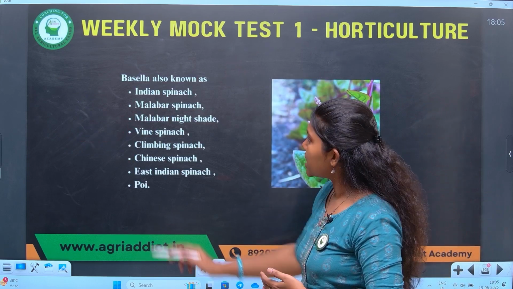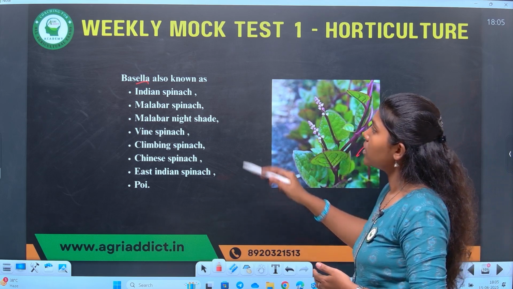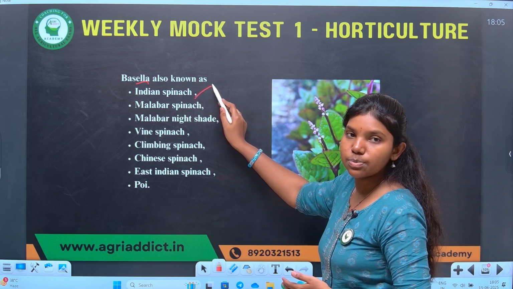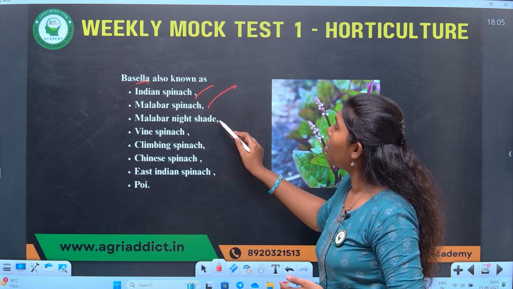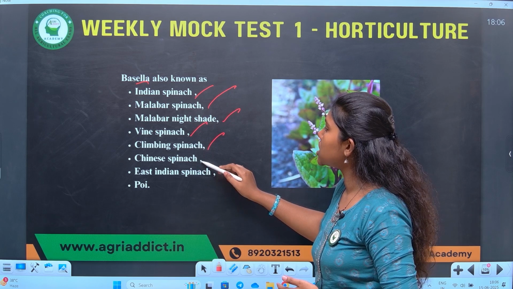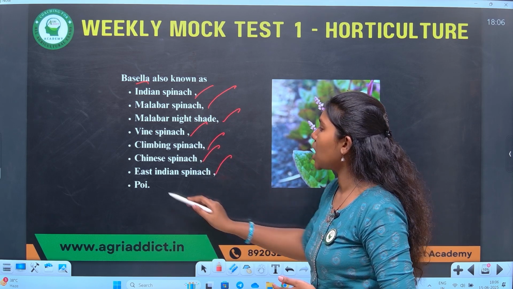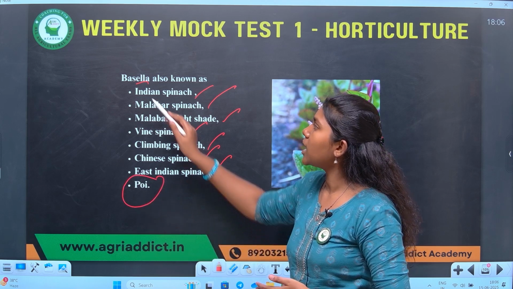Yes, Basella. This is the image of the crop Basella. It is also known as Indian spinach, Malabar spinach, Malabar nightshade, wine spinach, climbing spinach, Chinese spinach, East Indian spinach and poi. These are the other names of Basella.